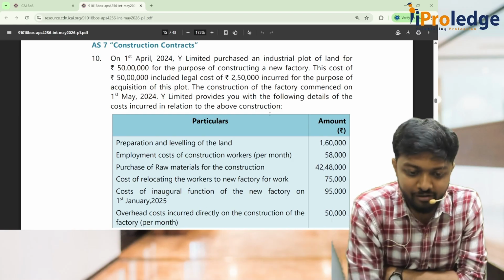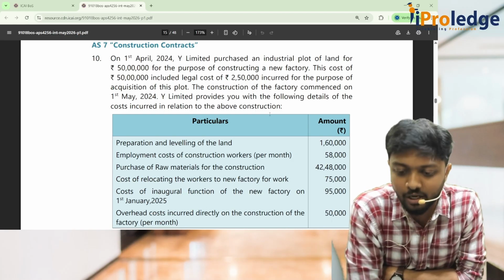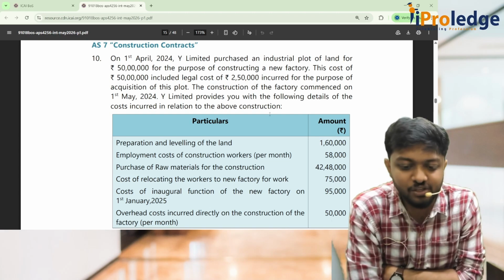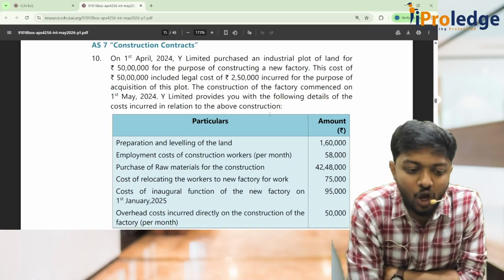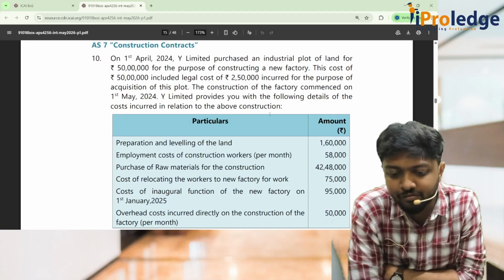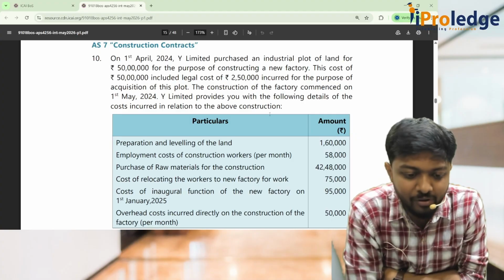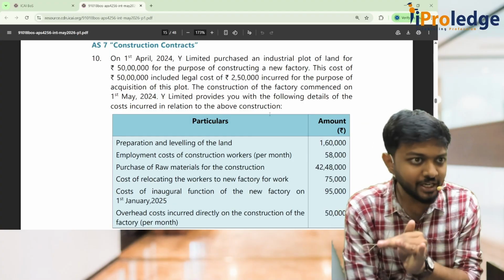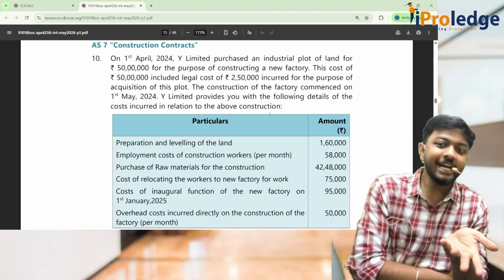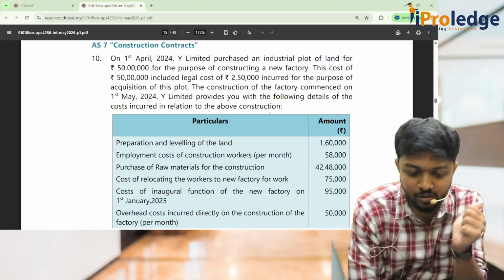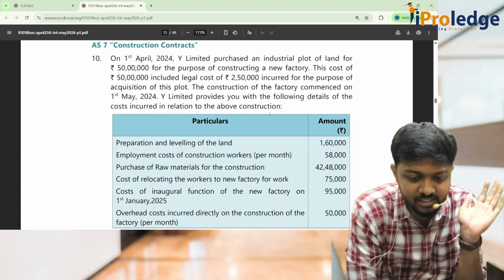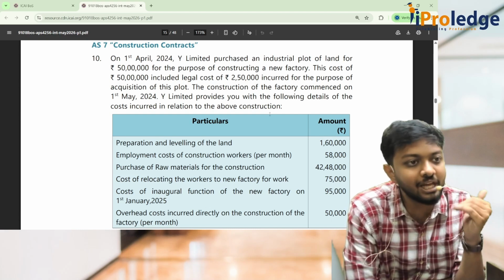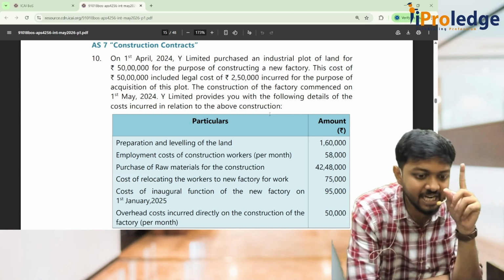On 1st April 2024, Y Limited purchased an industrial plot of land for 50 lakhs for the purpose of constructing a new factory. This cost of 50 lakhs included legal cost of 2,50,000 incurred for the purpose of acquisition of this plot. So 50 lakhs already includes legal cost. Should we remove it? Because it's a directly attributable expense, we have to add it. So it's already included, don't do anything, just take 50 lakhs. The construction of the factory commenced on 1st May 2024. You took the land on 1st April, and construction has started on 1st May.